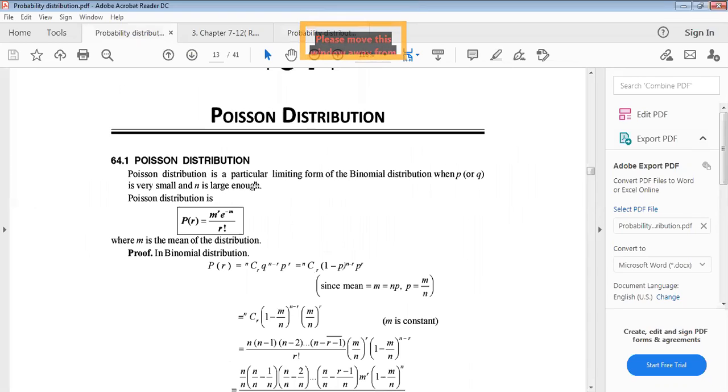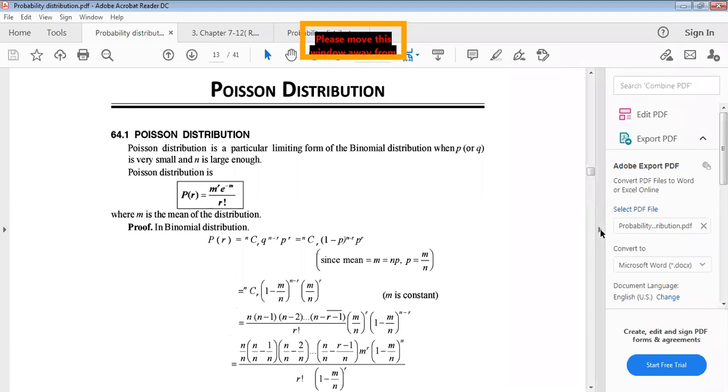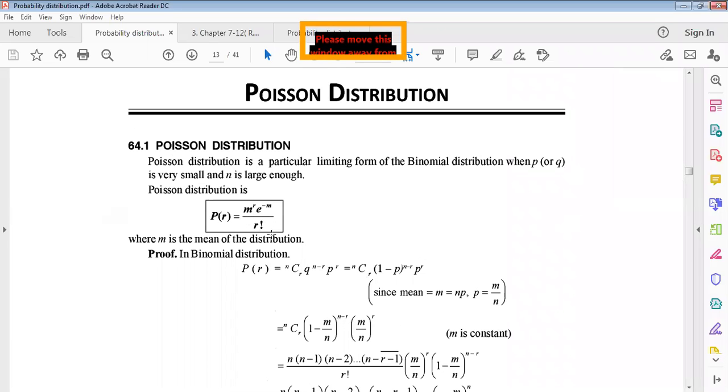The Poisson distribution is a particular limiting form of binomial distribution where p is very small and n is very large, as we have seen from the definition. So the Poisson distribution can be written as probability of r equals m to the power r, e to the power minus m, divided by factorial r.